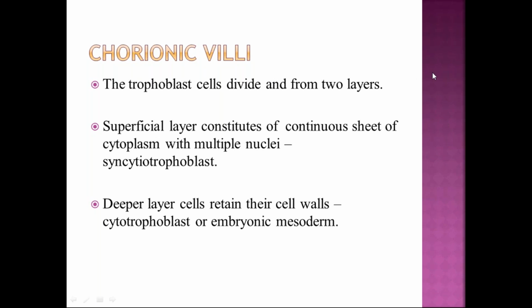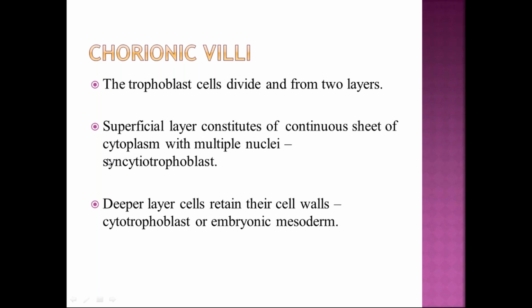How are these chorionic villi formed? Actually, when the blastocyst gets implanted, the outer layer of the blastocyst, called trophoblast cells, divide and form two separate layers. One, the superficial layer, constitutes a continuous sheet of cytoplasm with multiple nuclei because the cells lose their cell walls, and it forms the syncytiotrophoblast.